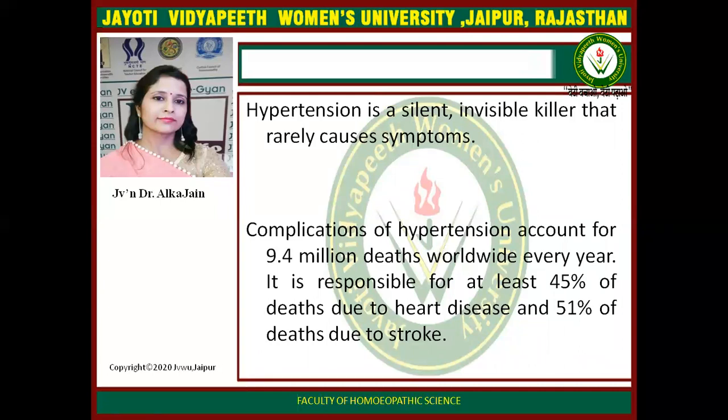Hypertension is a silent, invisible killer that rarely causes symptoms. Or we can say that hypertension is a classical example of the iceberg phenomenon of disease. The tip of the iceberg shows the symptomatic cases of any disease, and the submerged portion indicates the asymptomatic, latent cases of a disease.